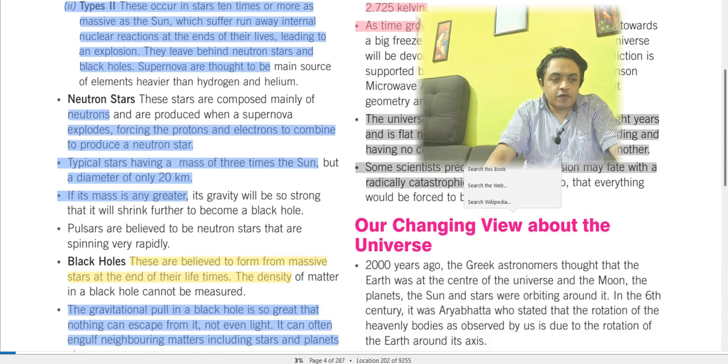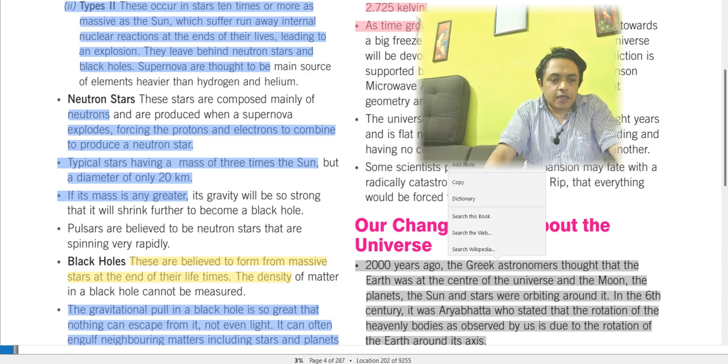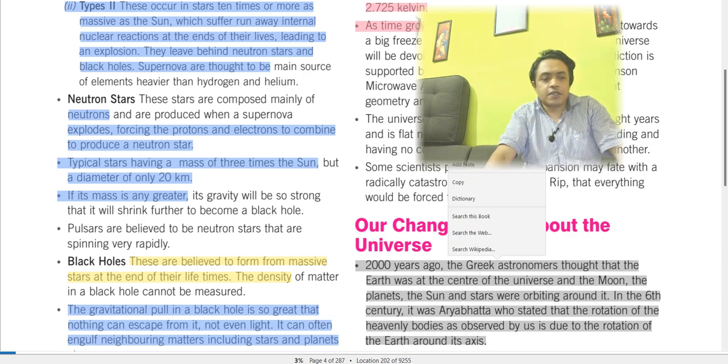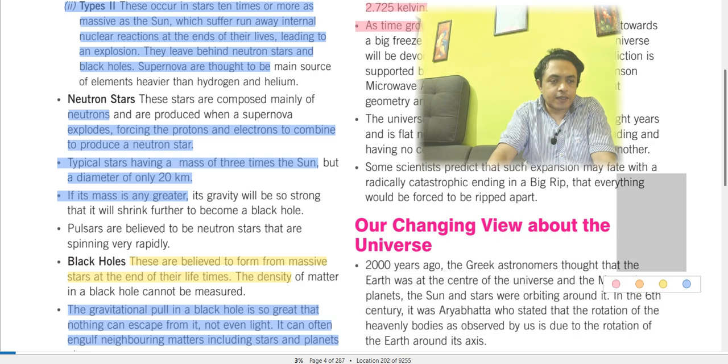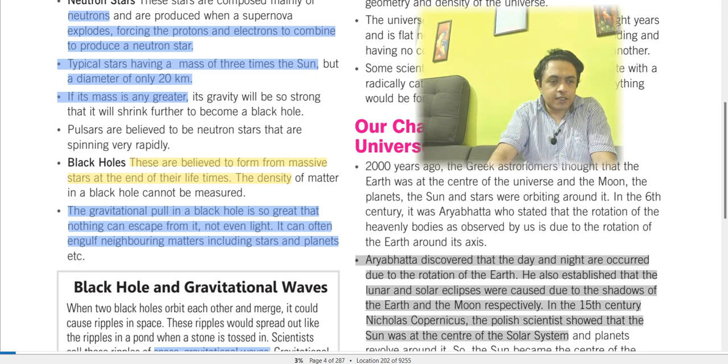Our changing view of the universe: 2000 years ago, the Greek astronomers thought that the Earth was at the center of the universe, and the moon, the planets, the sun, and stars orbited around it. In the 6th century, Aryabhatta stated that the rotation of the heavenly bodies as observed by us is due to the rotation of the Earth around its axis. He discovered that day and night occur due to the rotation of the Earth.